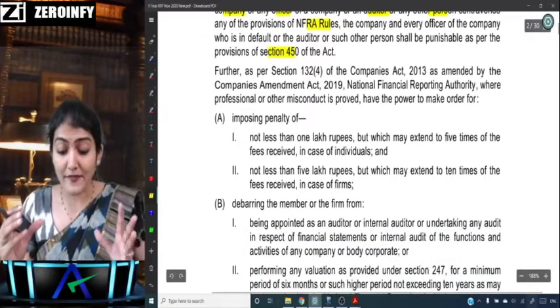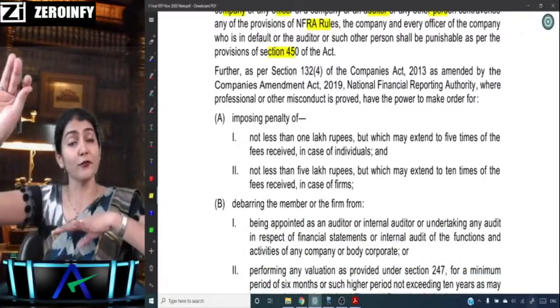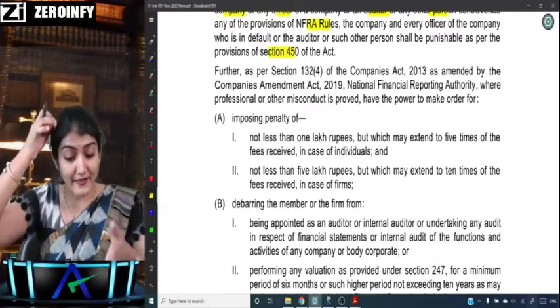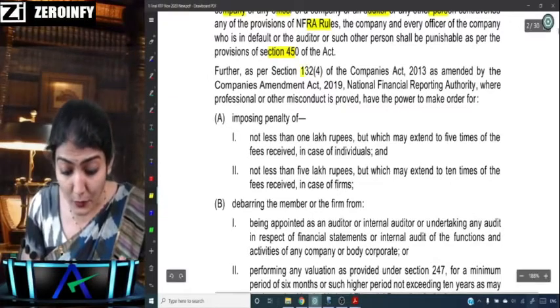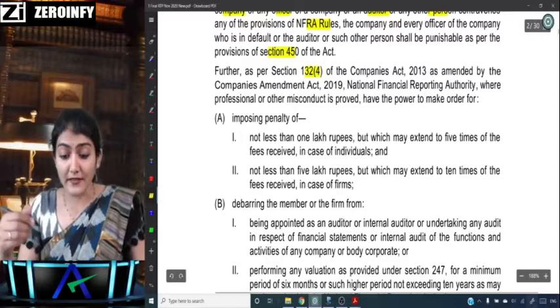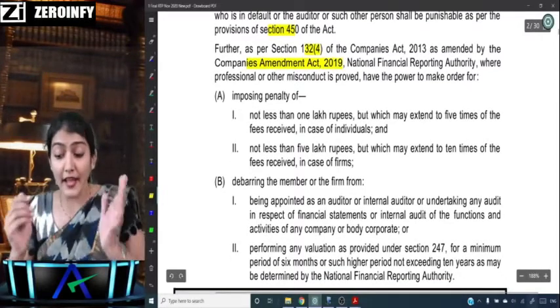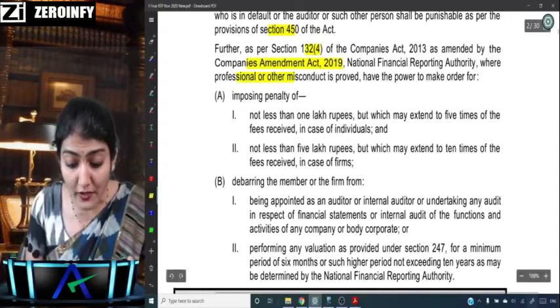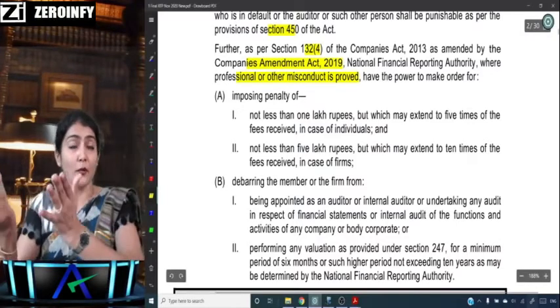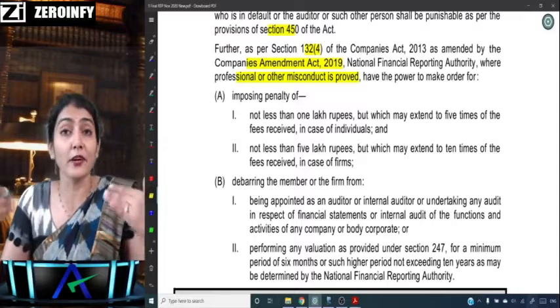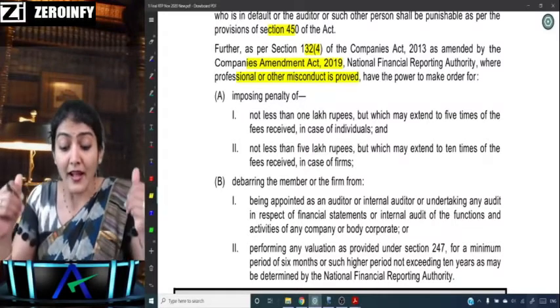Now they've specifically added that section 450 is one charge over there. And second, as per section 132(4) of the Companies Act as amended by the Companies Amendment Act 2019, NFRA can act where professional or other misconduct is proved. Now we saw that both of these misconducts were proved in that NFRA order.